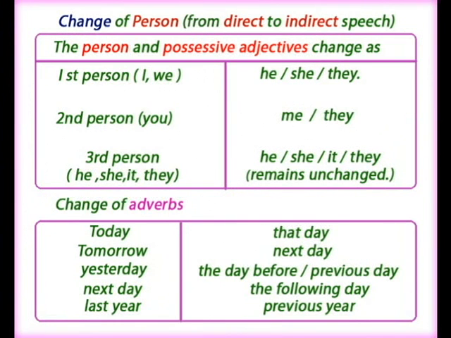Change of person from direct to indirect speech. The person and possessive adjectives change: first person I, we change into he, she, they. Second person you changes into me or they. Third person he, she, it, they remain unchanged.